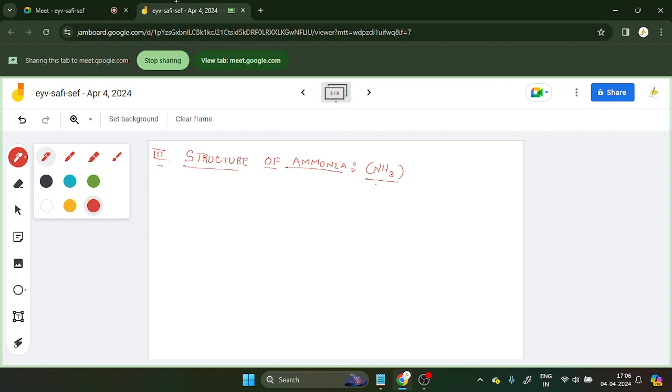Okay. So now, let's discuss the structure of ammonia. First, we will be discussing the electron dot structure. It is actually the same as the orbit structure, but there is only one difference. With the orbit we draw the big circles, we show a complete orbit. Here we just show the electrons, and how they are shared. That's it. So, electron dot structure.